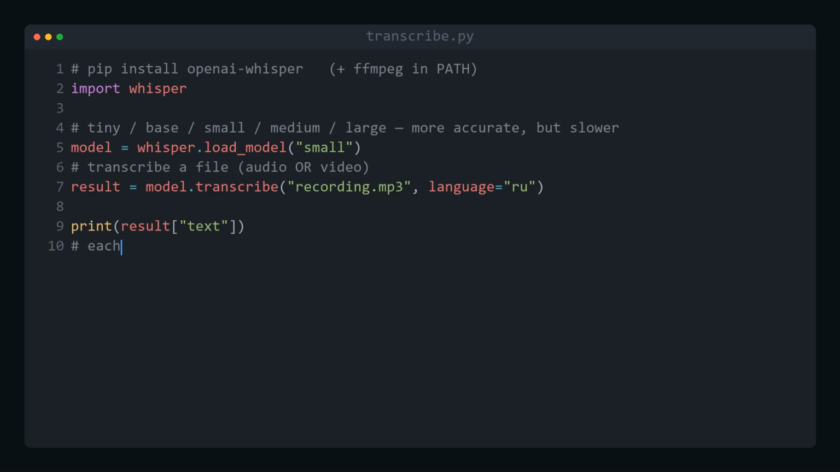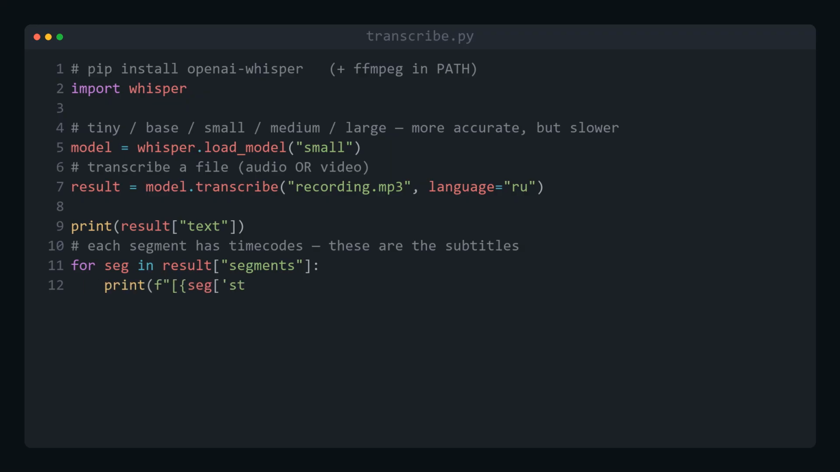But the most valuable thing is hidden deeper. Besides the solid text, Whisper returns a list of segments, and each one has a start time and an end time. Essentially, the model didn't just hear the words, it knows at which second each phrase was spoken. We loop over the segments and print, for each, its time interval and text. These timecodes are the foundation of subtitles, and they're exactly what separates a serious tool from a simple toy that spits out only a chunk of text.